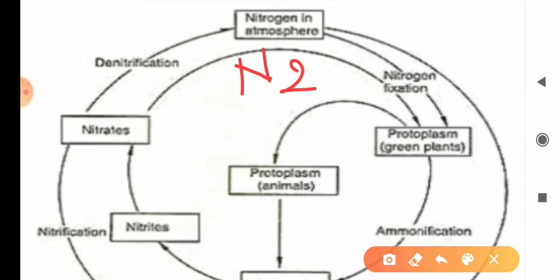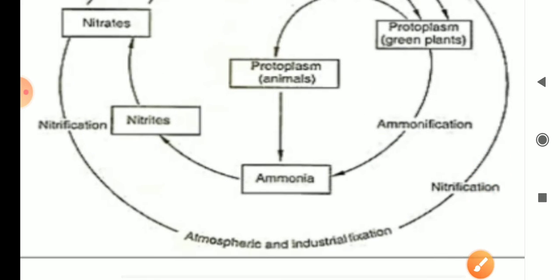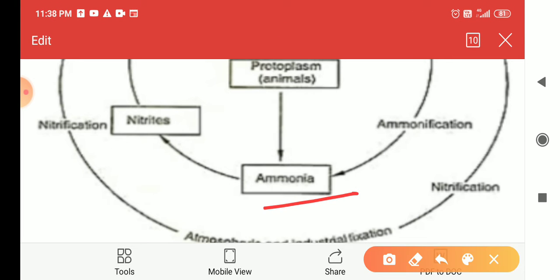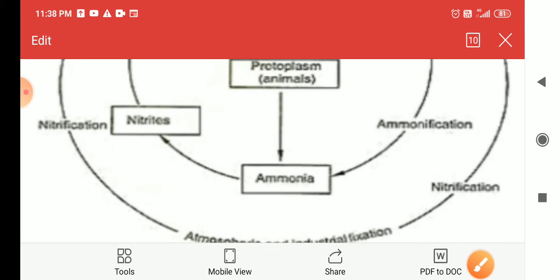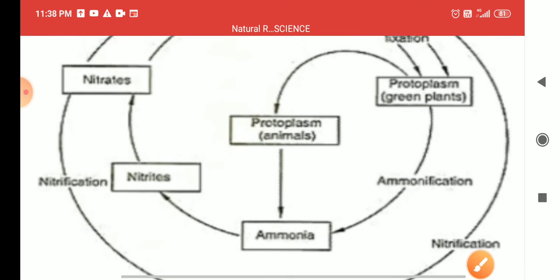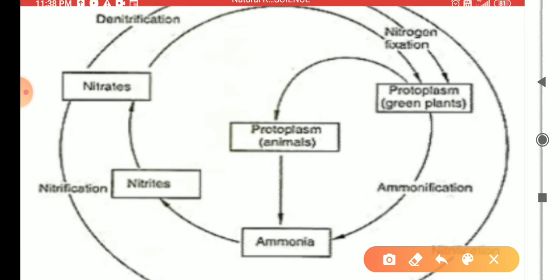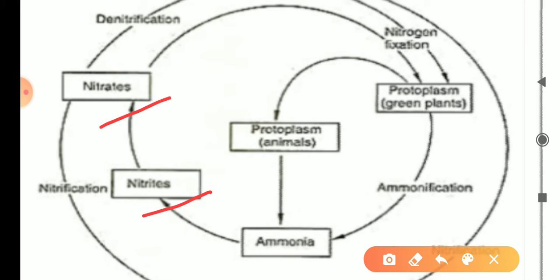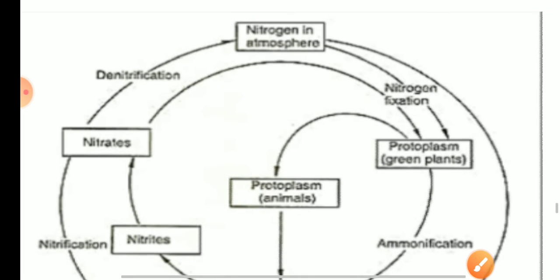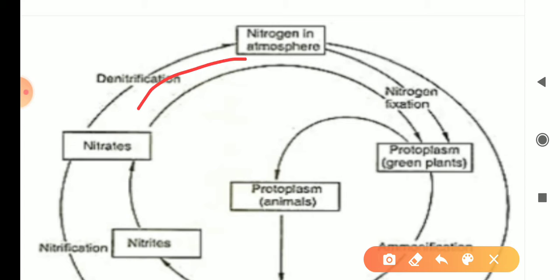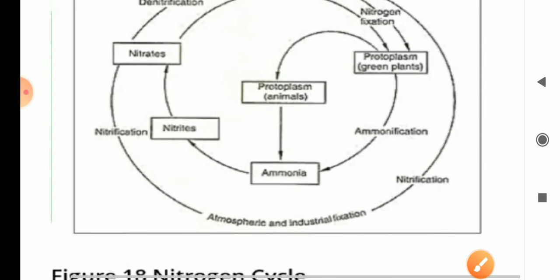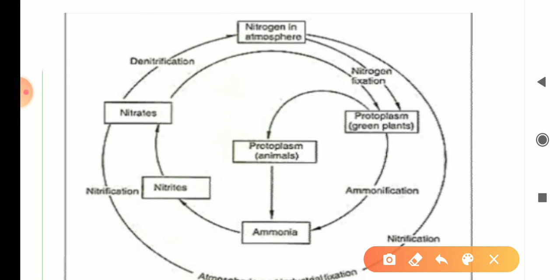Nitrogen was coming into the bodies of plants, then into the bodies of animals, then converting into ammonia, and then into nitrites, then nitrates. Then from all these it comes back to the nitrogen in air. So all these forms come in the cycle of nitrogen.